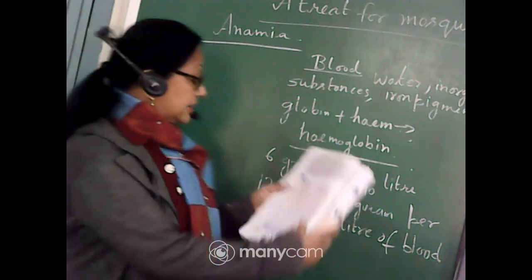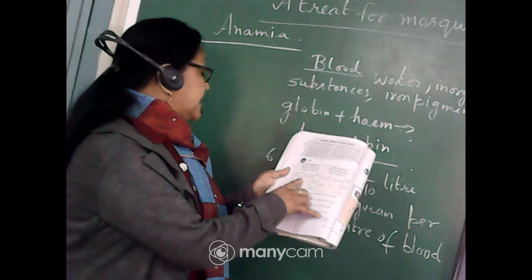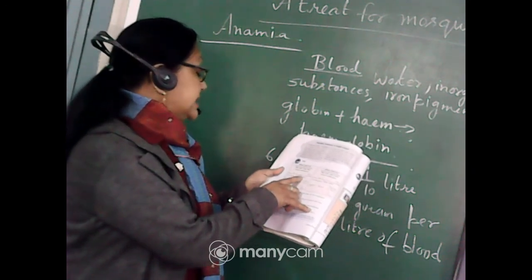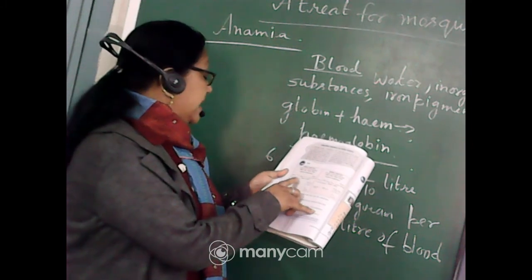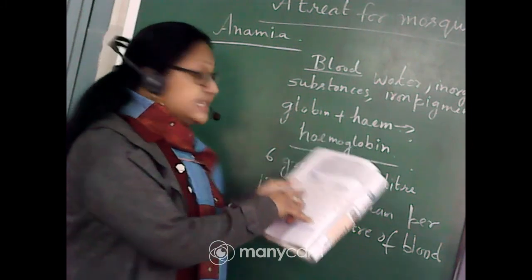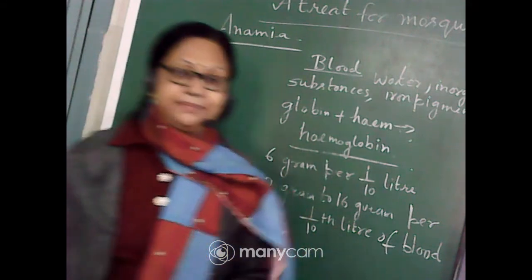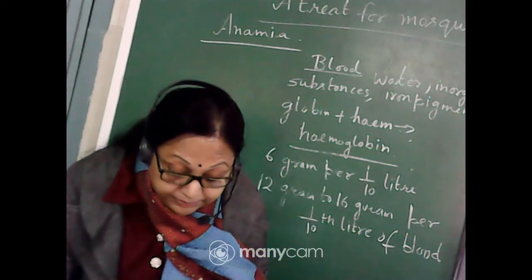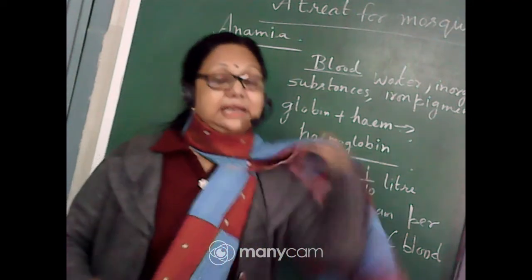Okay, now there is one report given here. It is Aarti's report. You will see the name is Aarti, the age is 12, the sex is female, and the diagnosis of the disease, anemia, is given in your book. So how much hemoglobin is present in her blood test?